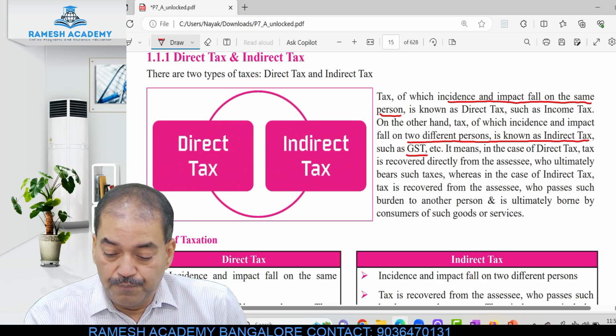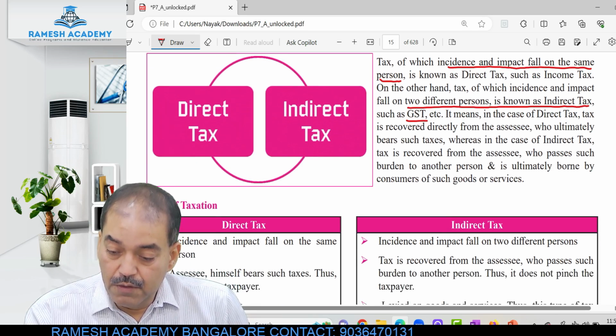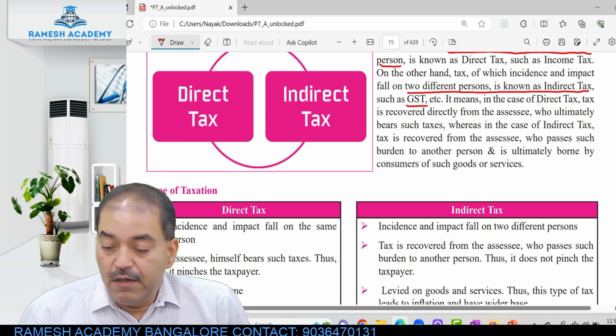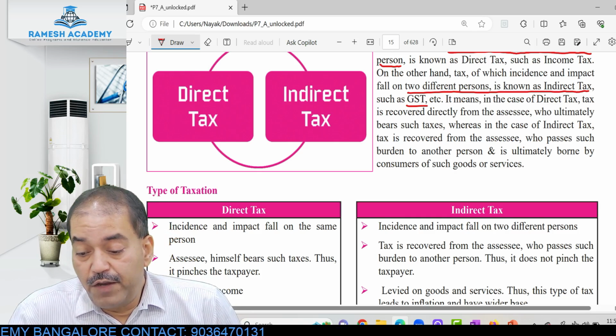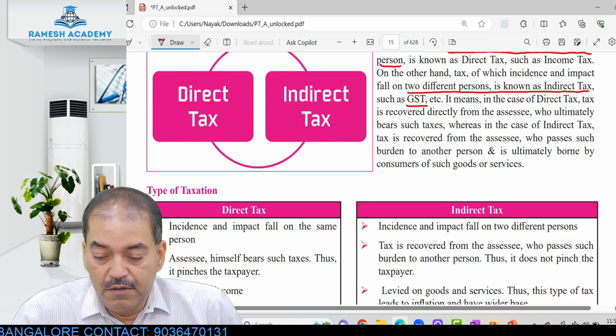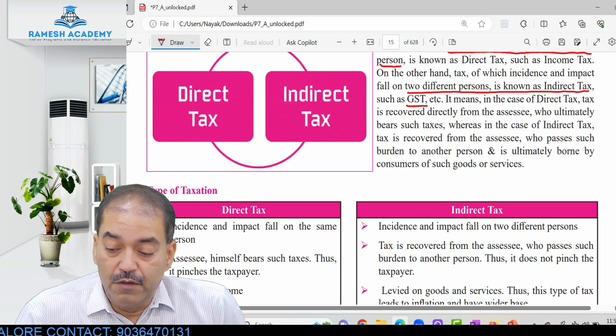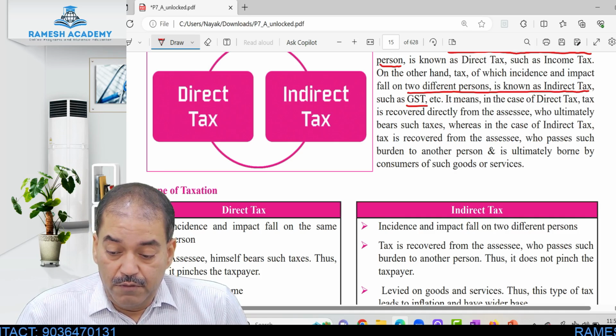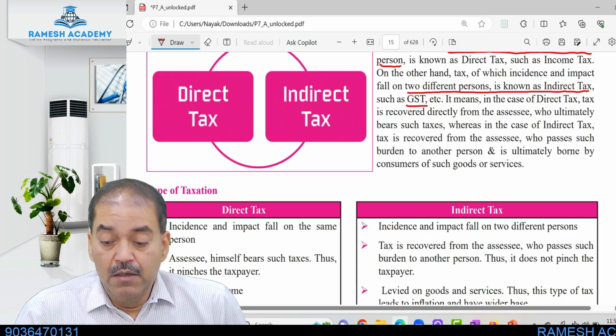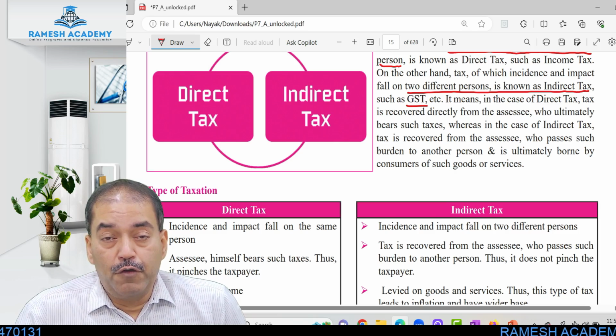Okay, now it means that as in the case of direct tax, tax is recovered directly from the assessee, who ultimately bears such taxes, whereas in the case of indirect tax, it is recovered from the assessee, who passes such burden to another person and is ultimately borne by consumers of such goods or services.